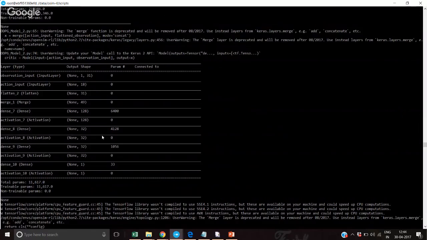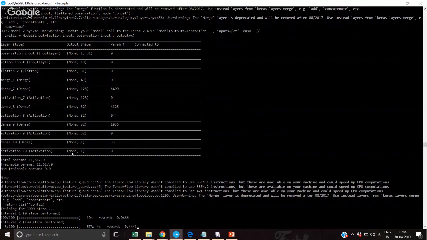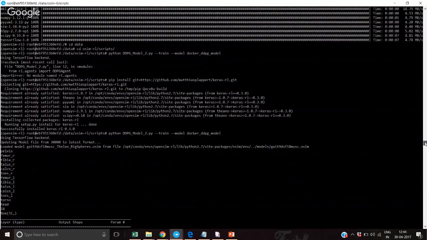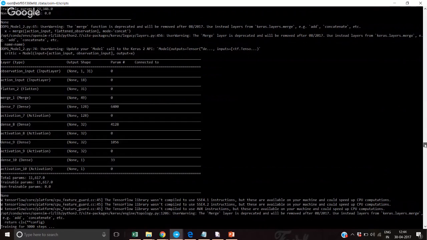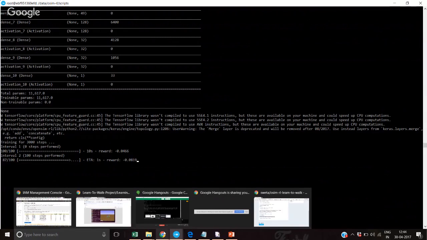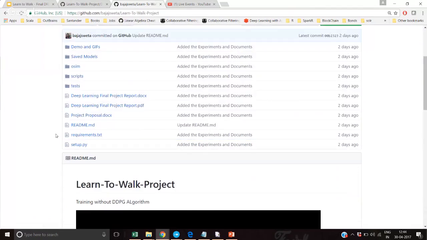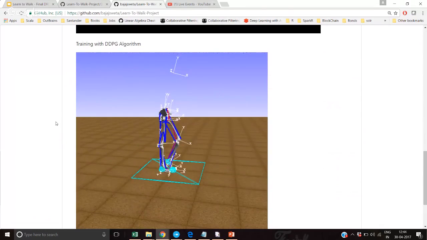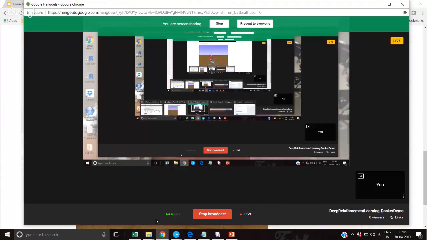This is the model that I've used. So it's trying to train. It will train for 3000 steps here. And the model that has been here, it's trying to act funny here, but this is the actor model. This is the critic, and this is how it's going to train the steps. And this is the same way how it will go on your local machine. But on the local machine, you can still pull up the visualization. So I had captured a frame of the visualization, which is here. It's about some 50 frames captured. That's about how the video would look like.